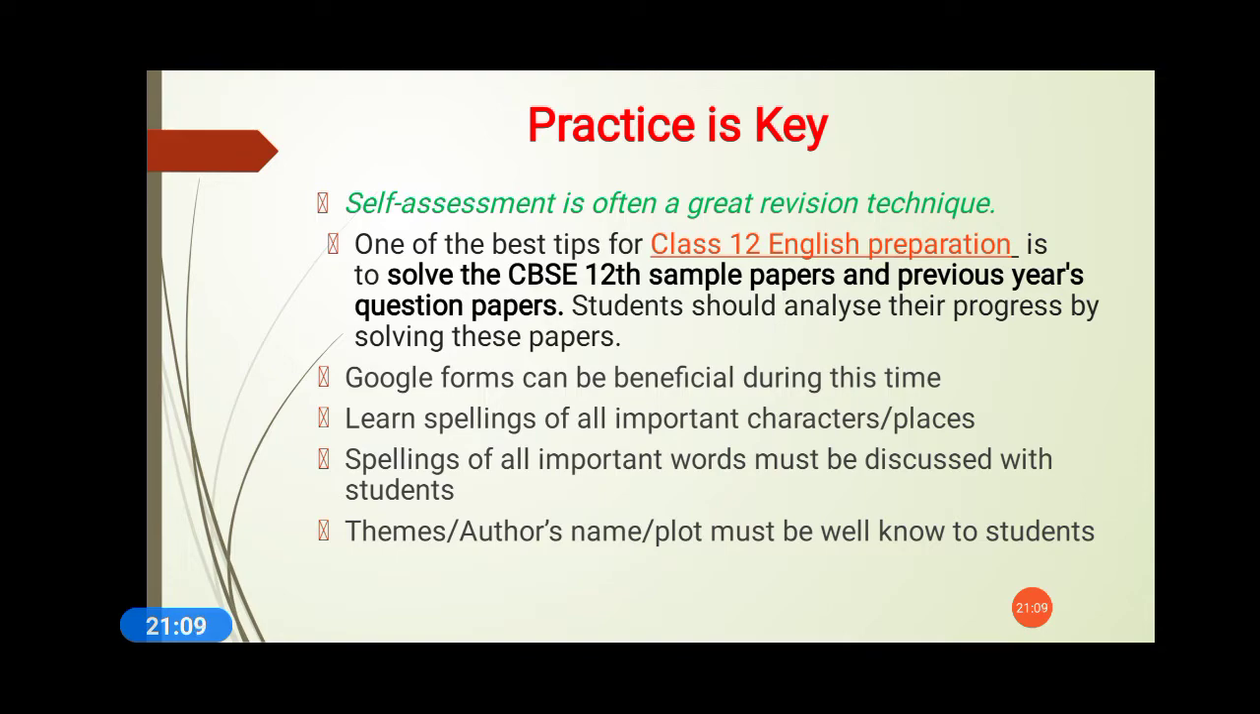Learn spellings of all important characters and places. I have also uploaded a video on spellings for Flamingo. Those are the most important spellings and will be used once or twice while writing the answers. Characters and places are very important in literature. Just go with the character spellings and places, and the spellings they should have. Since characters and places are proper nouns, the first letter will be capital. So note all those things. Next, themes: learn the theme of the chapter, the author's name, the name of the chapter, and the plot. It can be done in the introductory paragraph.